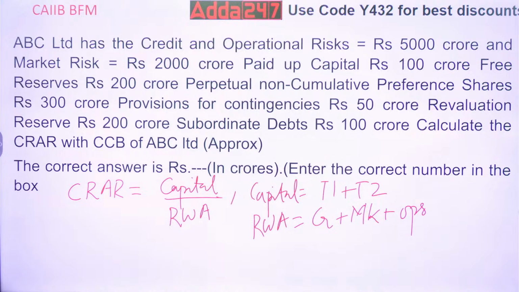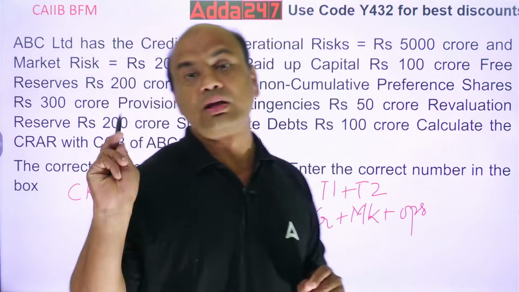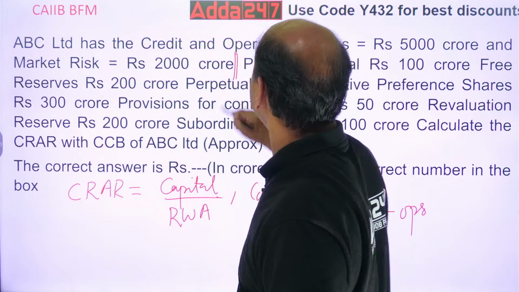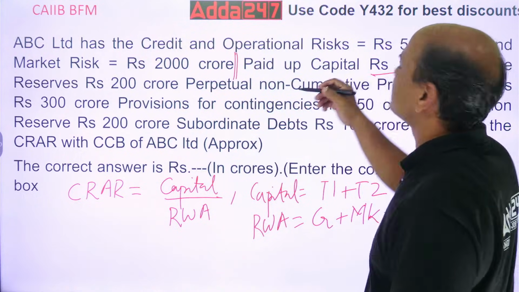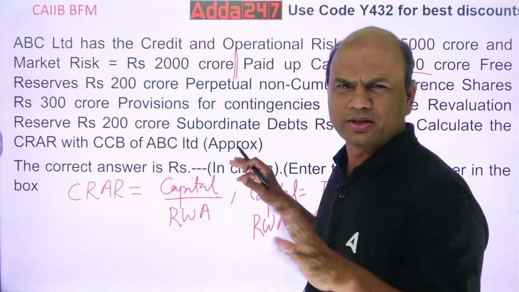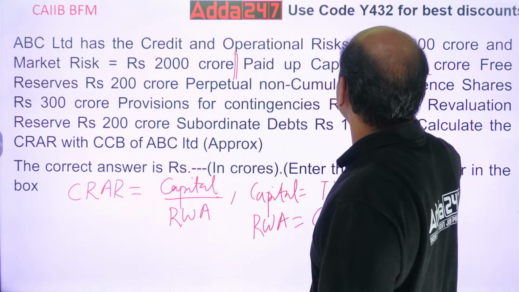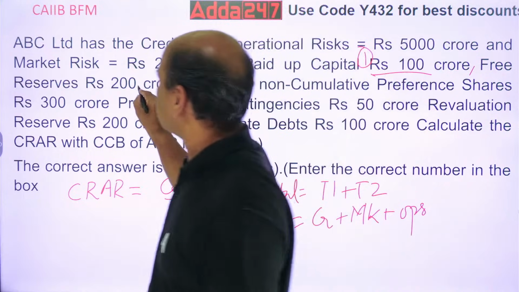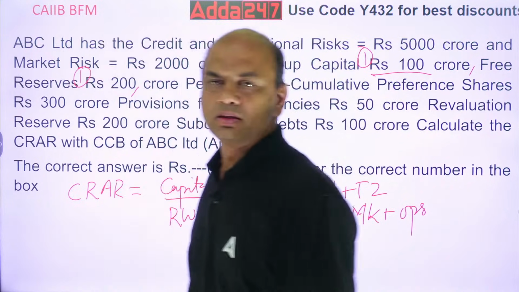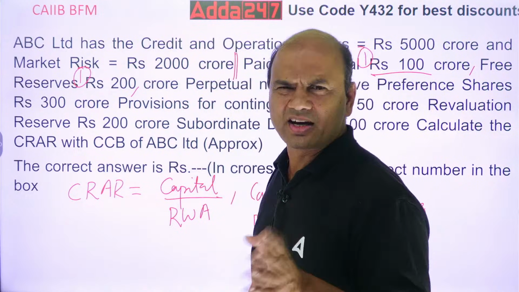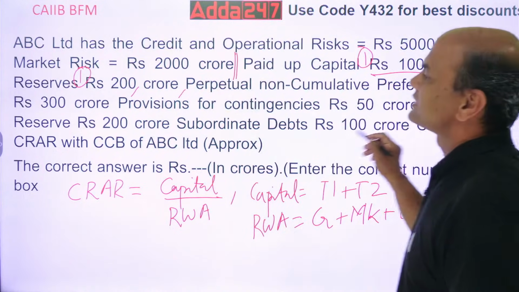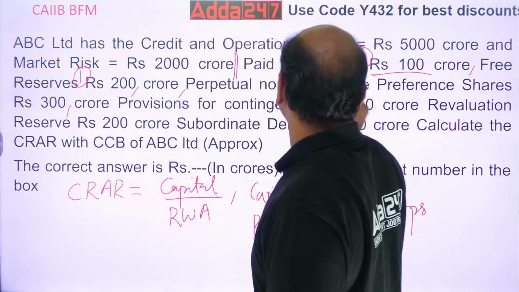Tier 1, Nivetha has got it, 590. Let's calculate tier 1 fast. Leave aside this part. Paid up capital 100 is tier 1, so I'll write it here only. Then free reserves 200 crores, again tier 1. PNCP 300 crores, again tier 1.